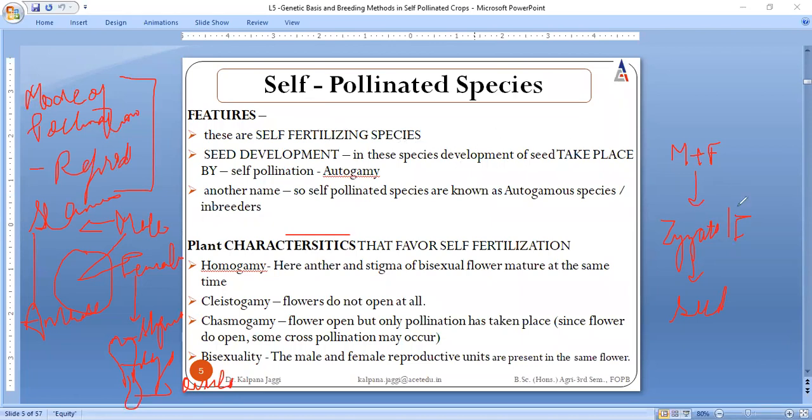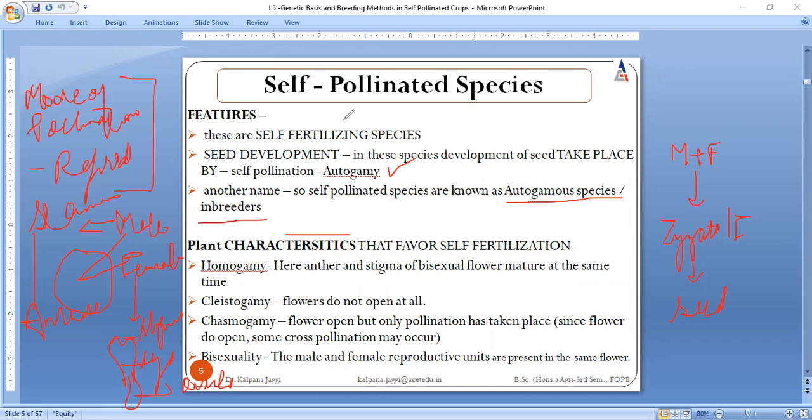That means in these species the development of the seed takes place by the process known as self-pollination. There is another name for this: it is also said to be the autogamy process. The species in which autogamy takes place are called autogamous species, and often they are referred to as inbreeders, right?